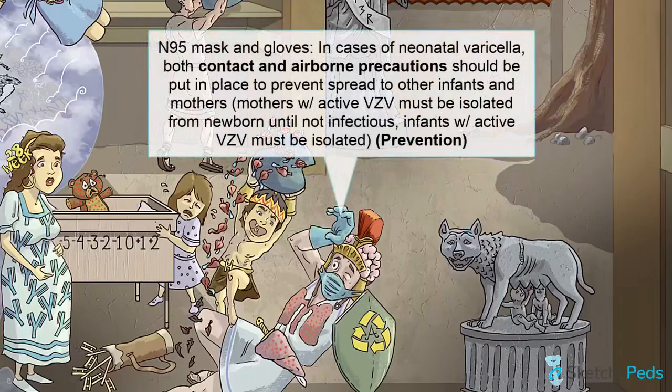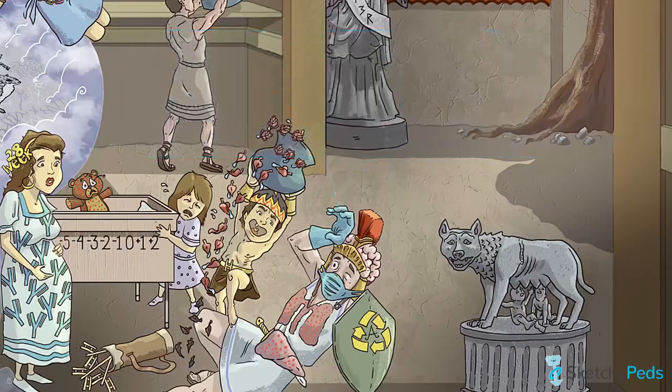Lastly, you will need to initiate infection control measures that include both airborne and contact precautions to prevent the spread of varicella to other infants and mothers. Additionally, mothers with active VZV must be isolated from their newborns until they are not infectious, and infants who develop varicella should be isolated from other infants.